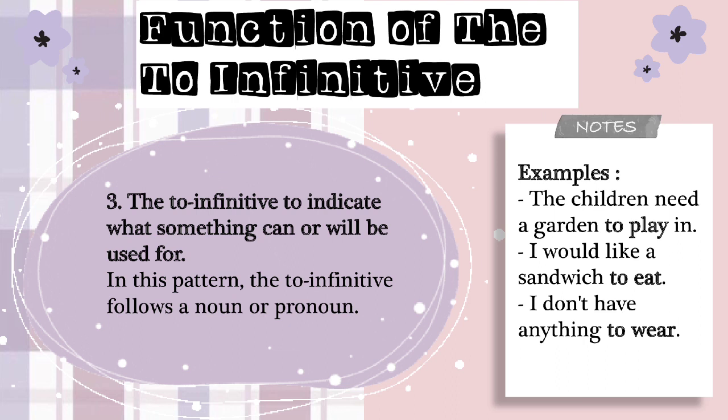Third, the to infinitive to indicate what something can or will be used for. In this pattern, the to infinitive follows a noun or pronoun. For example, the children need a garden to play in. I'd like a sandwich to eat. I don't have anything to wear.